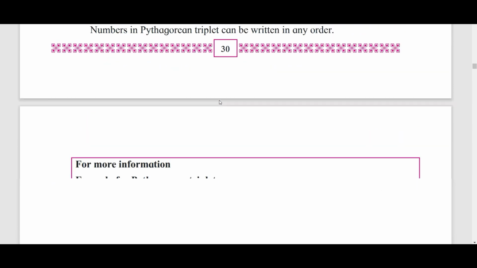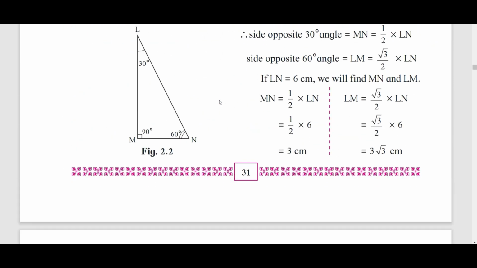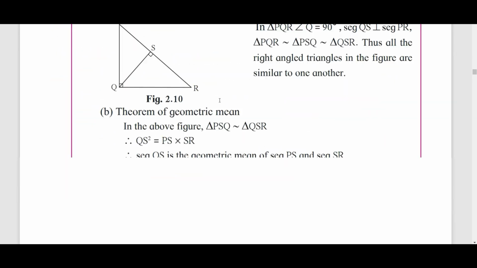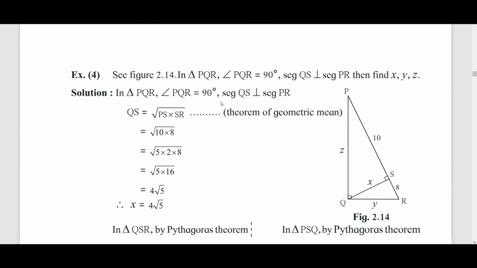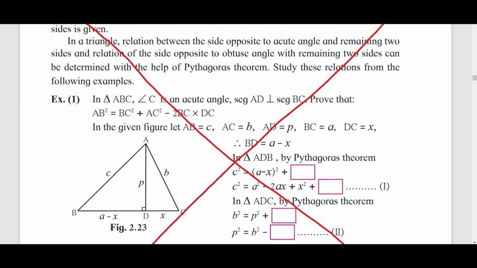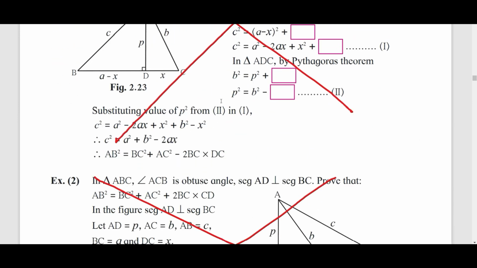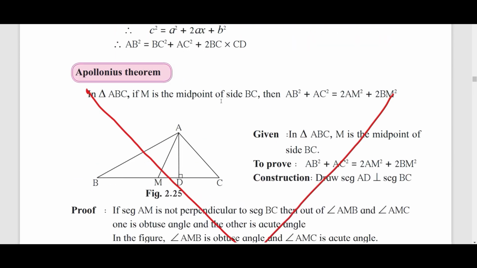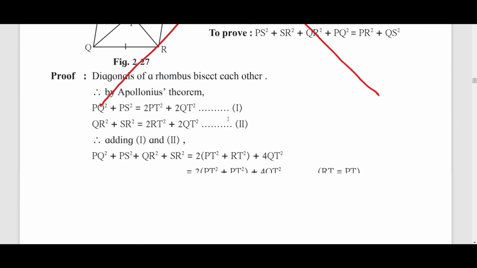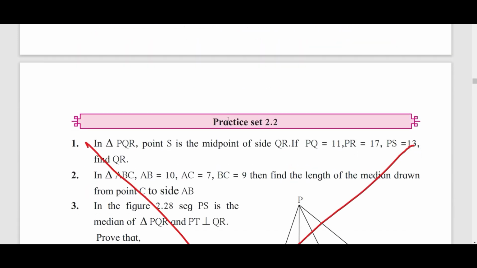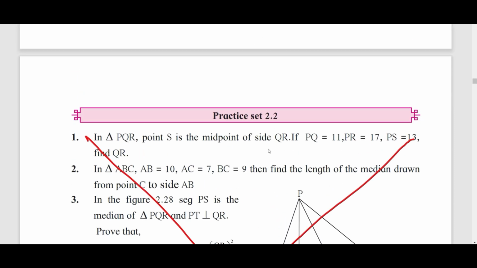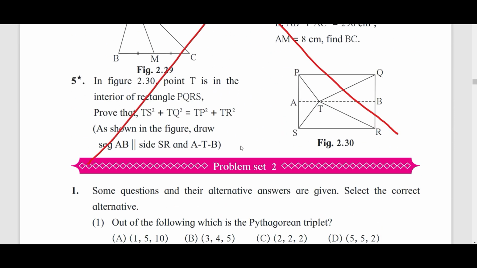When you come to this Pythagoras chapter, directly come to page number 40. Now when you come to page number 40, you can delete the whole page. The whole page has been reduced. Page 41 is reduced, 41 has been removed completely. 42 is removed. So pages 40, 41, 42, and also 43, exercise 2.2, are removed completely, all 5 examples.